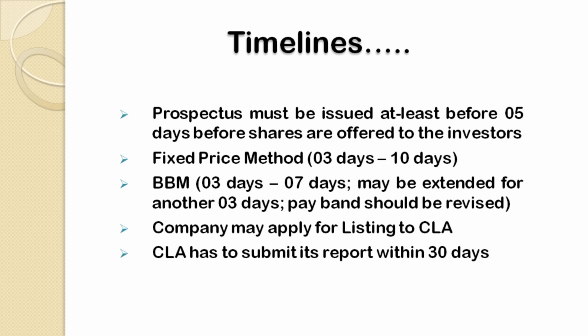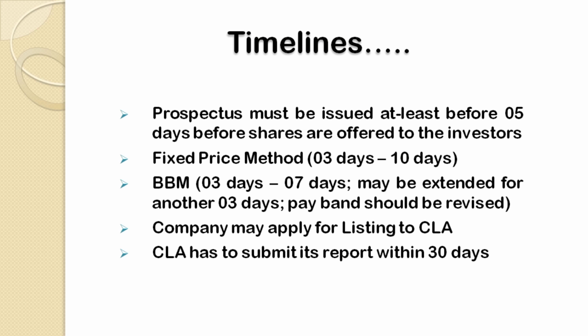Initially it is 7, but in a condition when the securities are not subscribed, additional 3 days might be given by SEBI. But in that condition, it is compulsory for the company to revise its price range, because under book building, specific prices are not given. Prices are going to be determined.